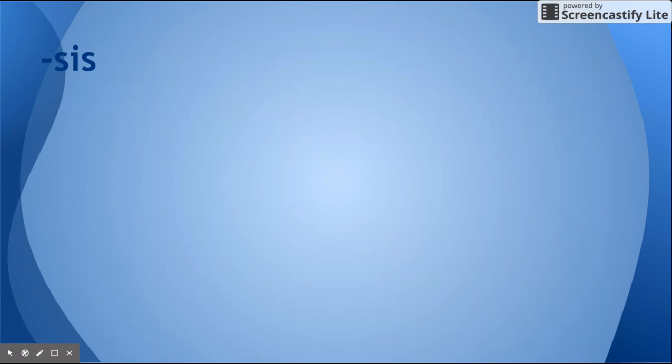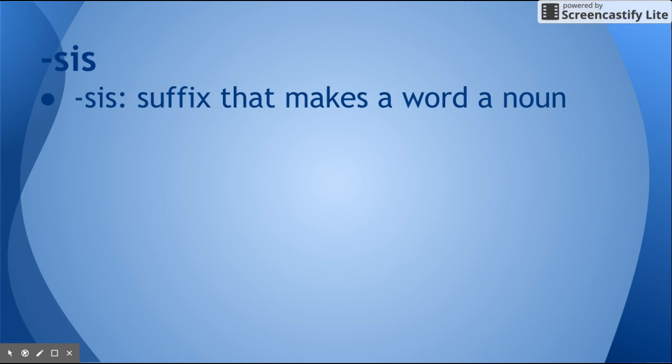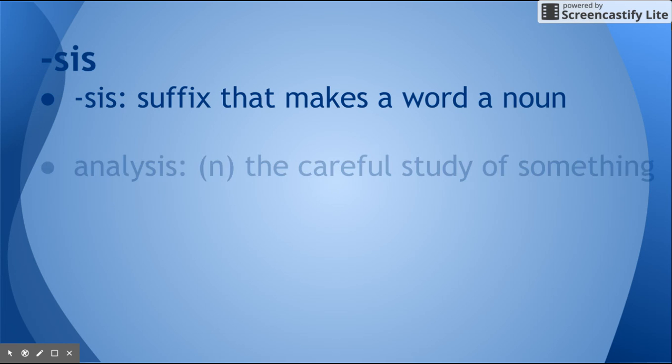All right, so SIS is a suffix that turns a word into a noun. And our word this week is analysis, which is the careful study of something. So we've got analyze, which is the thing you do, or it's the action. I analyze. The analysis is the actual thing. I'm doing an analysis. You don't use analysis as the action. It is the noun that you do.